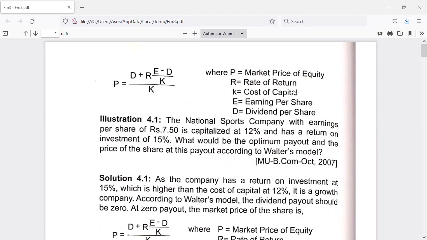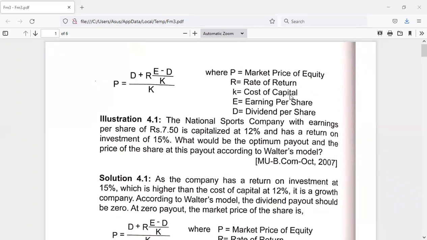In the case of a growth firm, the return on investment will be higher. He advocates that the firm should retain its profit with itself, and here the dividend payout ratio would be zero.